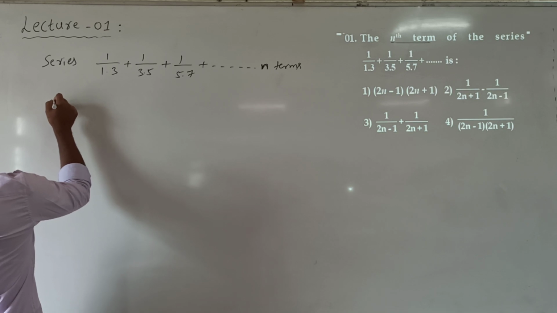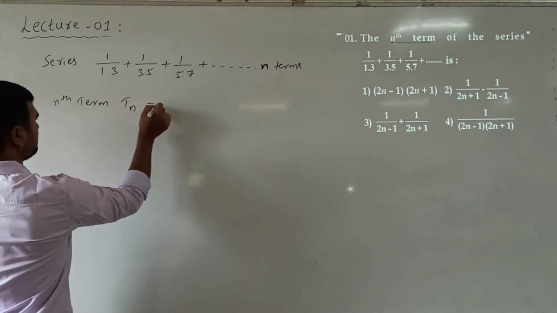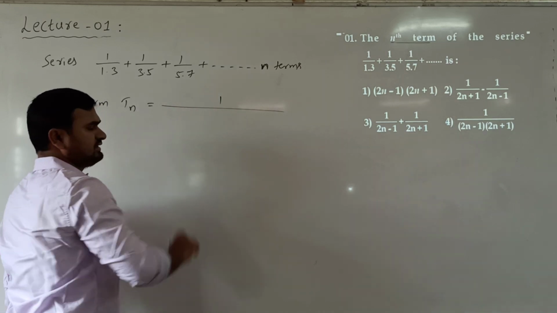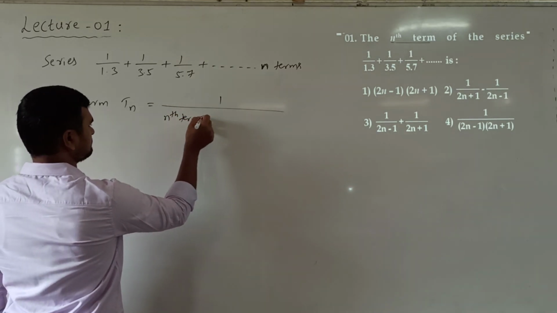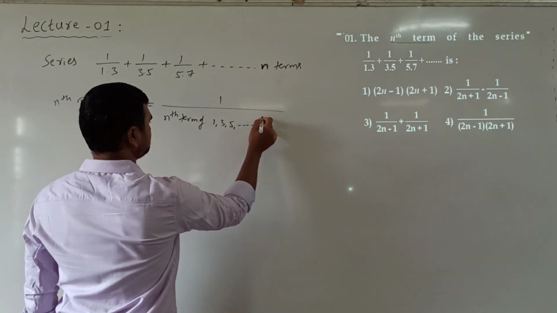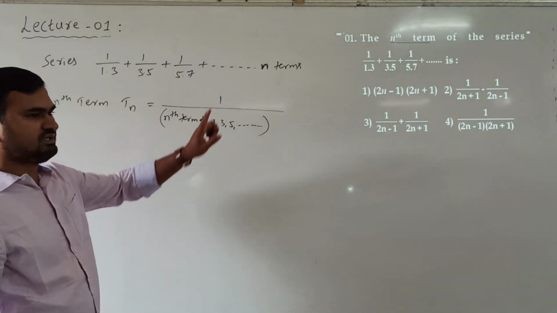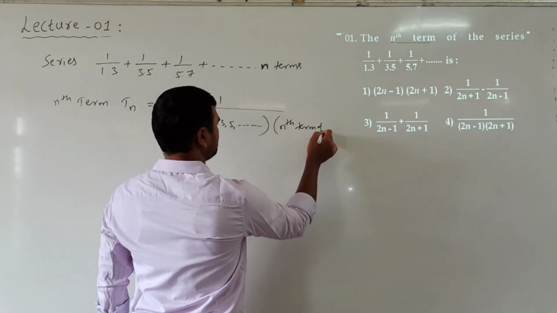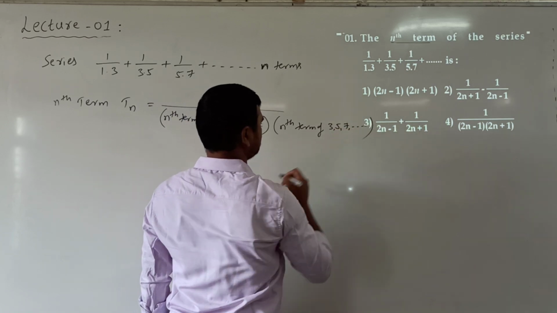So here the nth term Tn is 1 divided by the nth term of the first terms 1, 3, 5 and so on, into the nth term of the second terms 3, 5, 7 and so on.